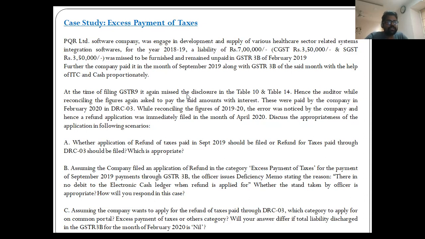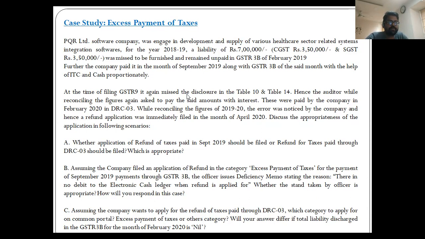To give some illustration, let's say instead of rupees 5,500, 55,000 is paid as a tax. So there is a case of excess payment of taxes. Further, let's take an example where CGST of 10,000 was required to be paid, but SGST of rupees 10,000 is paid. That is excess payment of tax. Excess payment in provisional assessment, where at the time of final assessment, it gets realized that the tax paid is higher.